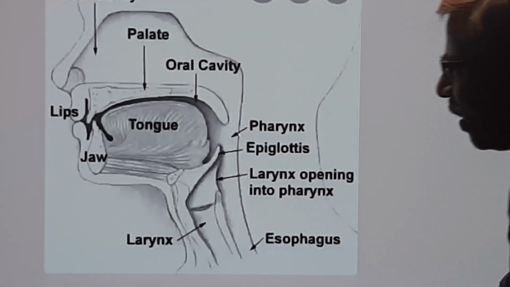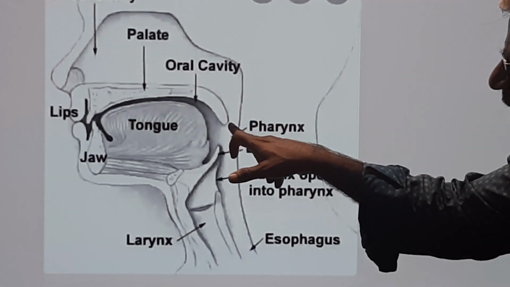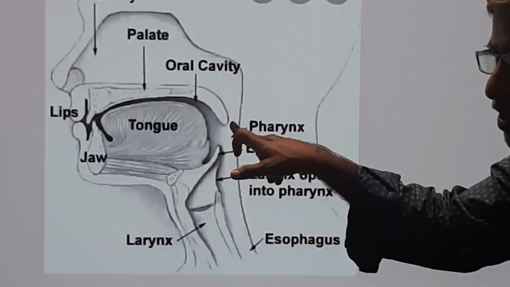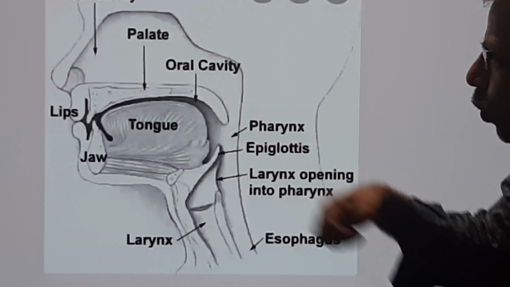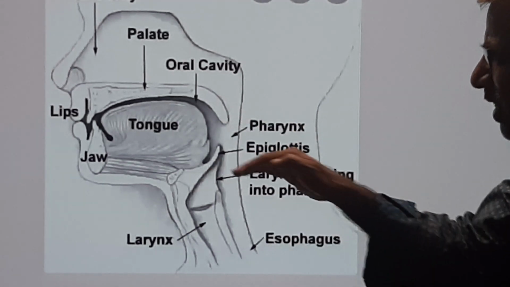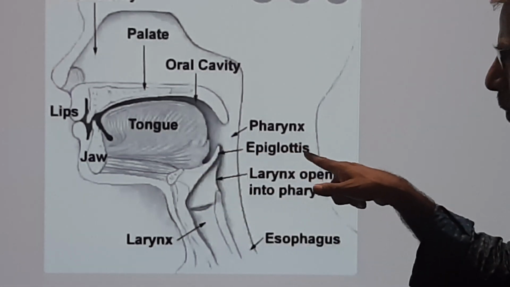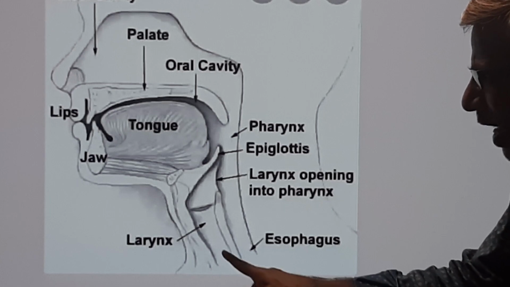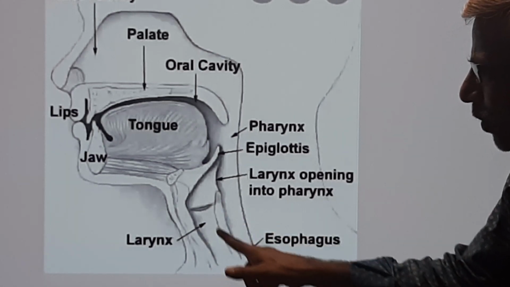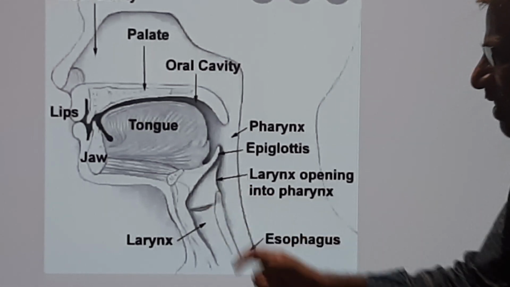Okay guys? In the pharynx, at the last structure of the nasal cavity, the pair of openings are called internal nostrils. Internal nostrils open into the pharynx. And the posterior region of the pharynx has a lid. You have seen this lid. This is called the epiglottis. The opening of the trachea is called the glottis. The glottis, next is the larynx.